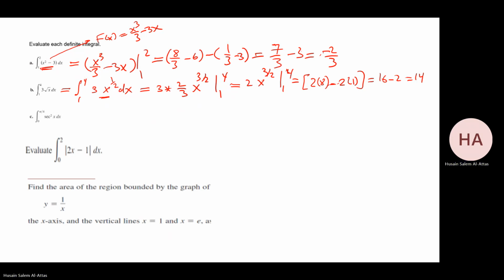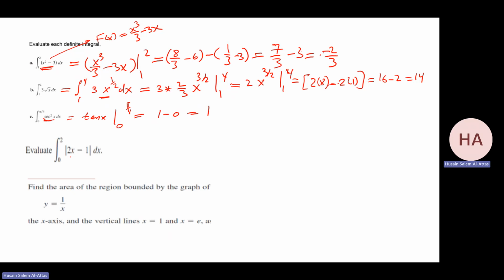Okay. This one, what is the antiderivative for secant square? That is tan x. So it will be tan x from 0 to pi over 4, which is 1 minus 0, which is 1. Tan pi over 4 is 1, and tan 0 is 0.